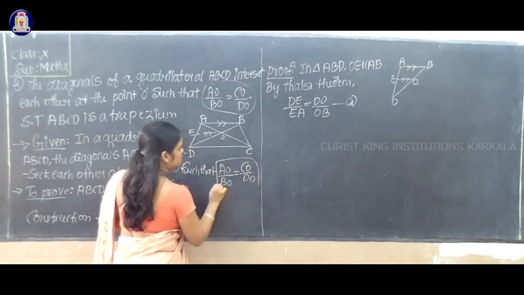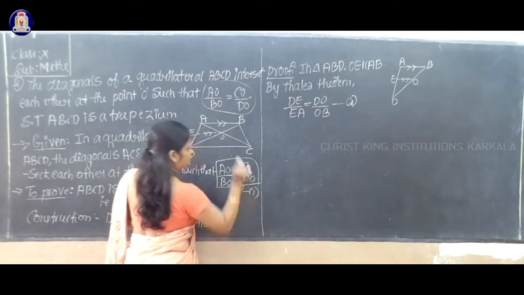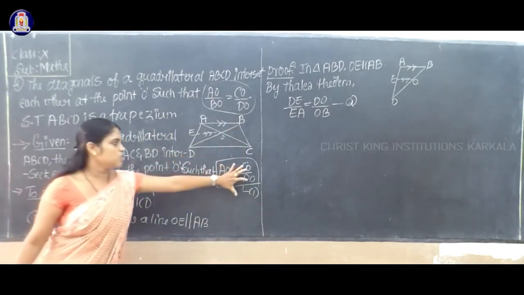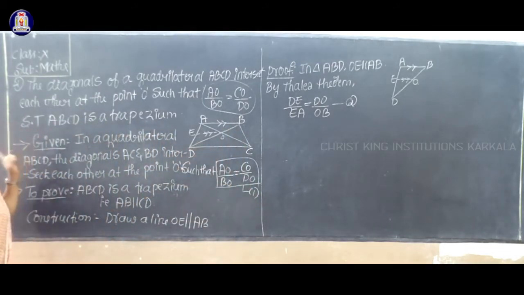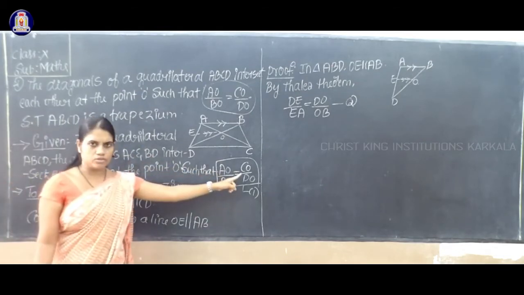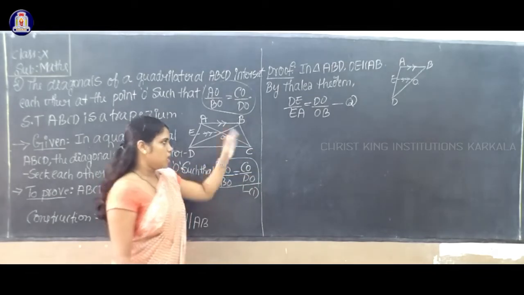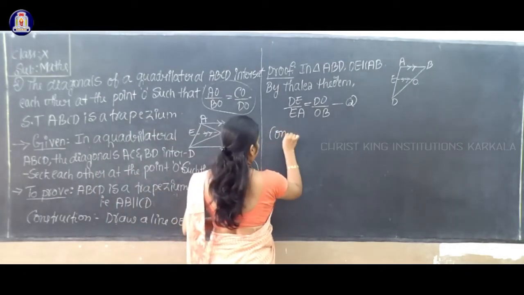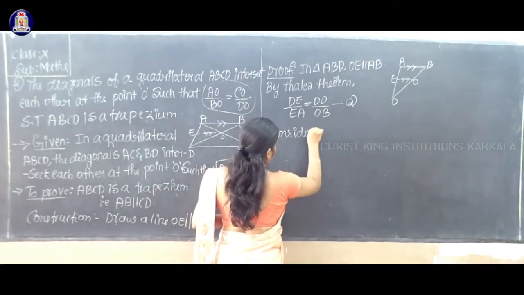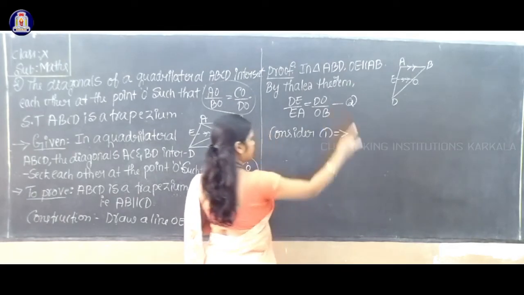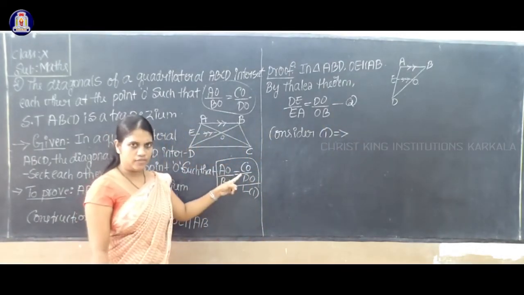Consider this condition as equation number 1.